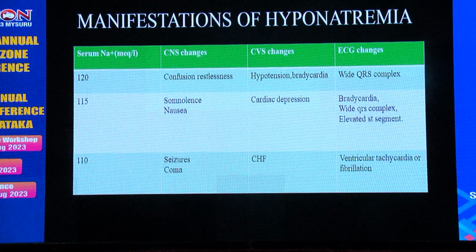If the serum sodium level is 120 milliequivalents per liter, you can expect CNS changes like confusion and restlessness, and hypotension, bradycardia, and wide QRS complex changes in ECG. If the serum sodium is 100 milliequivalents per liter, you can expect somnolence, nausea, cardiac depression, and in ECG, bradycardia, wide QRS complex, and elevated ventricular ectopy. If the serum sodium is 110 milliequivalents per liter, it can cause seizure, coma, congestive heart failure, and ventricular tachycardia or fibrillation.